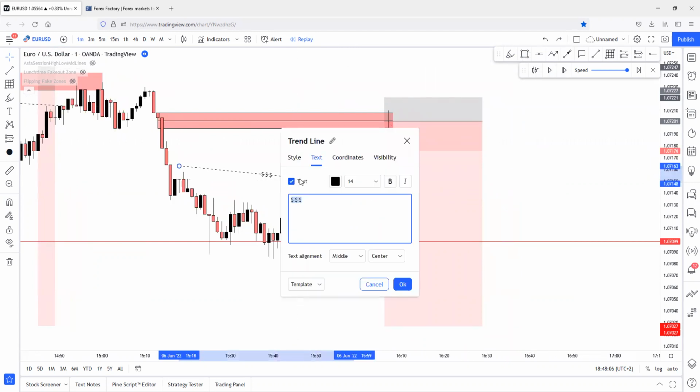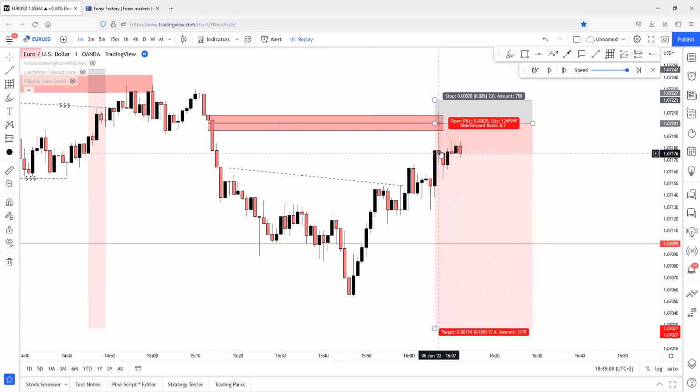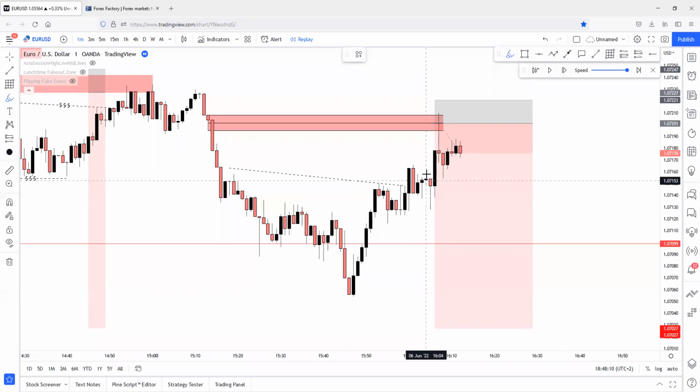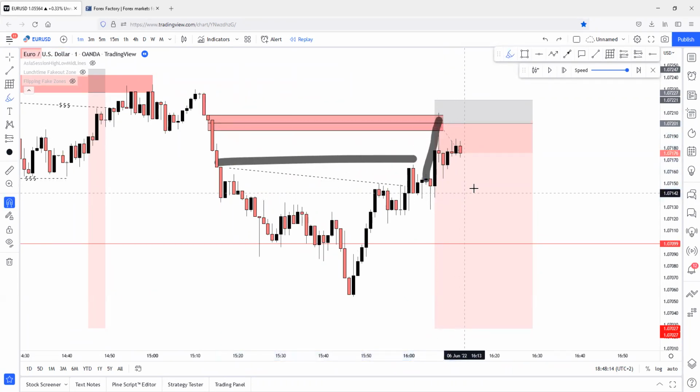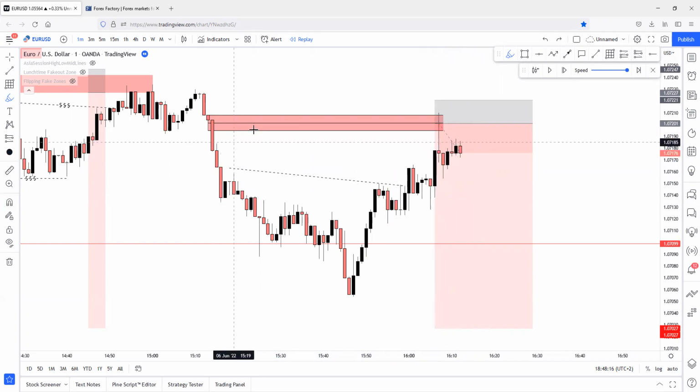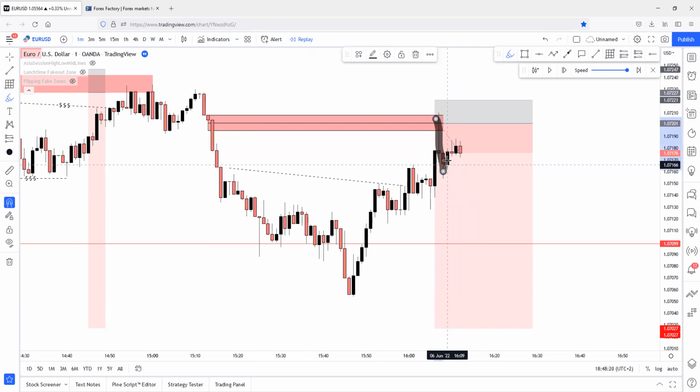Okay, liquidity has been swept, and it seems like price reacted strongly on this zone. Price came up, swept all of the liquidity from this region, and reacted strongly on this zone. So we are in the trade. So it's working, right? But it seems like this reaction couldn't present enough reaction to change character to the downside here. So yeah, there's a chance that we'll be swept out from this trade.